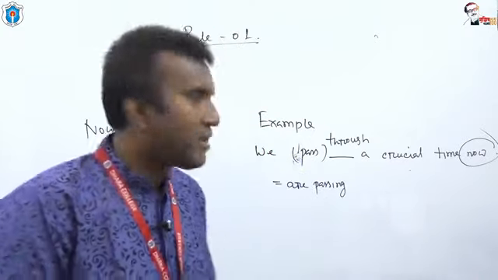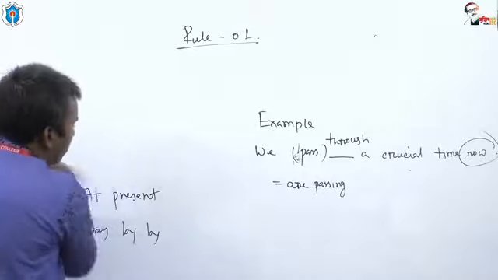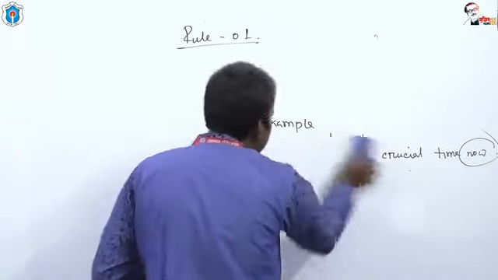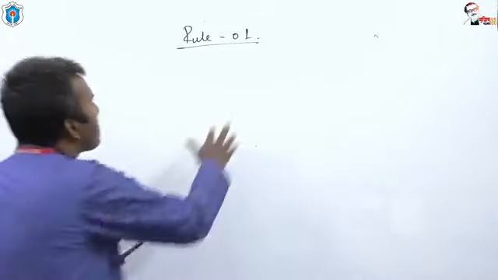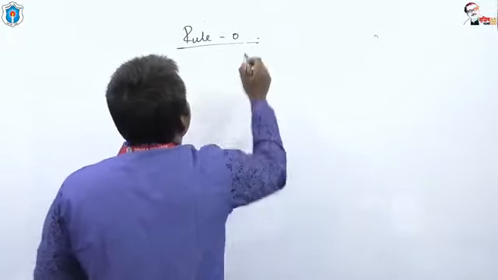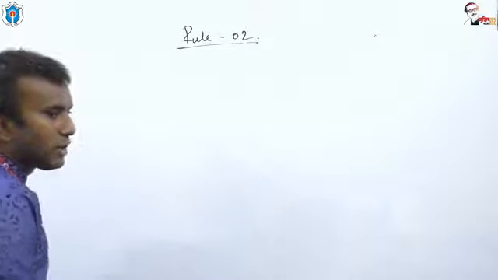Now let us start with rule number 2. Look at the board.